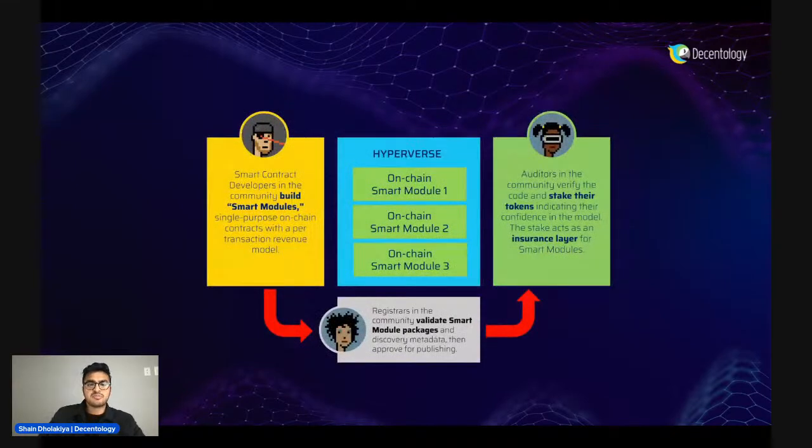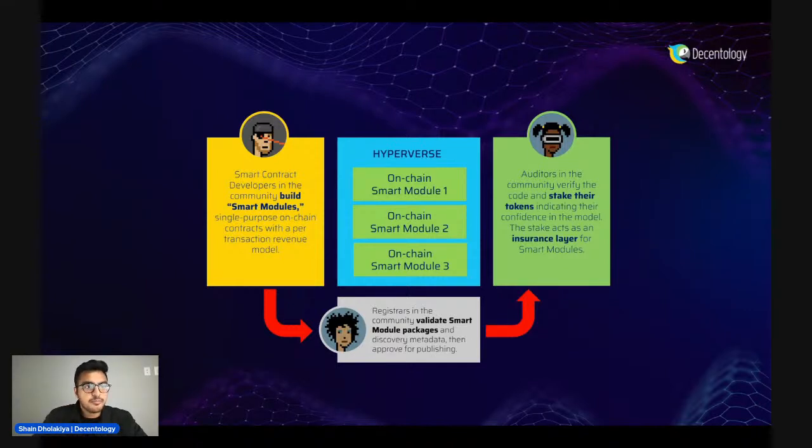Now for the people that do know how to write smart contracts, instead of building a single large smart contract that does multiple different things, we instead have a packaged up modular and purposeful smart contract that does one thing and one thing really well.